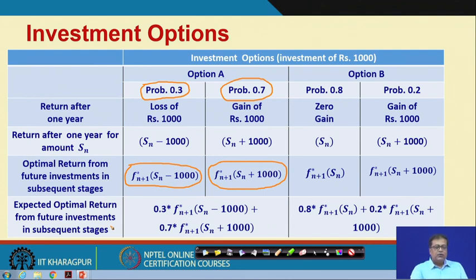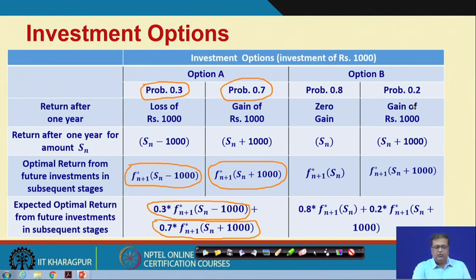The expected value therefore will be 0.3 into S n minus 1000 plus 0.7 into S n plus 1000. So, what is this value? This value is the expected optimal return. Is it all right? The expected optimal return in such situations can be calculated in this manner. So, what is really the expected value?